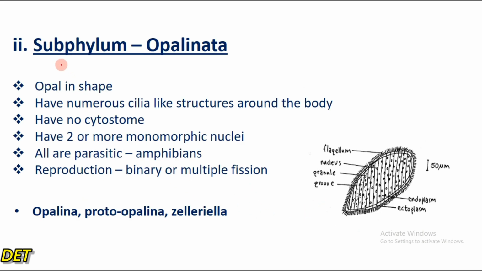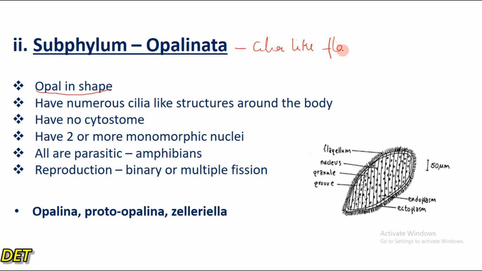Having known that, let's look at the next subphylum, which is the subphylum Opalinata, right? Why are they called Opalinata? They are oval in shape. You can see this, they are oval in shape. And they have numerous cilia-like structures around the body. Like I said before, they move with the help of what? Cilia-like flagella.